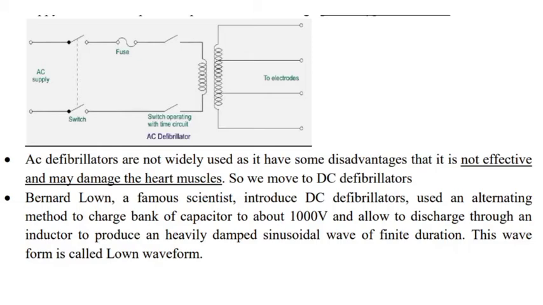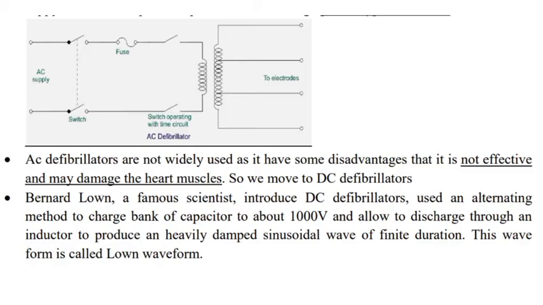So people have moved on to the DC defibrillators. DC defibrillators use a charge bank of capacitors, where voltage up to 1000 volts can be stored, and the discharge will be of a very short duration.